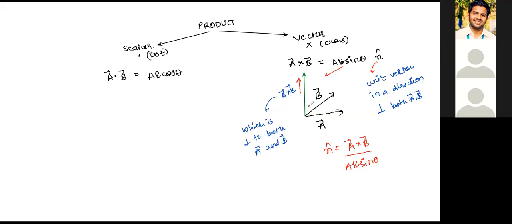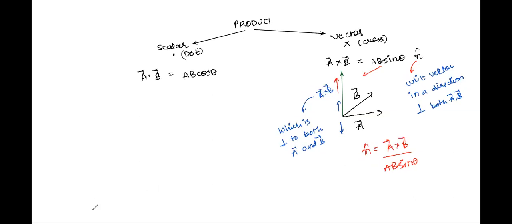Perpendicular can be either upwards or downwards. How do you decide this? You decide this by understanding the screw rule, or you can call it the right hand thumb rule. So there are two rules, right?